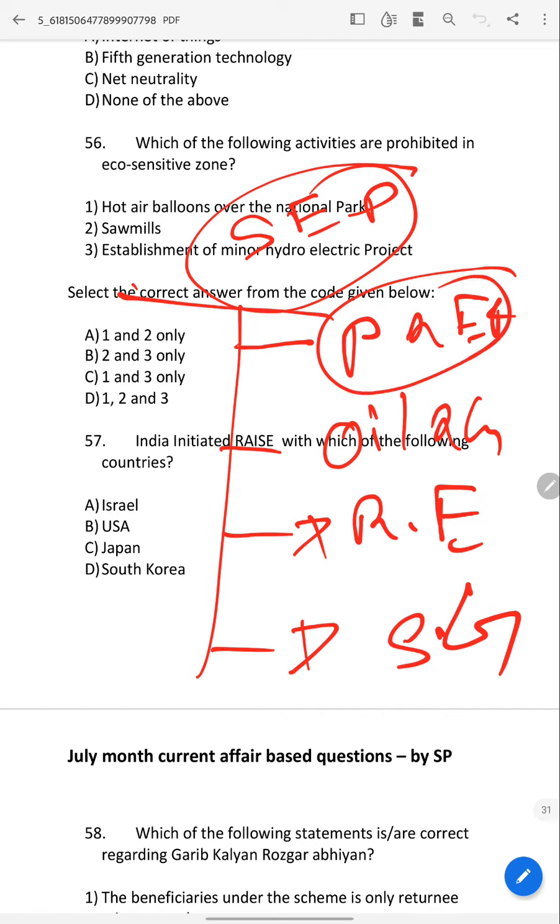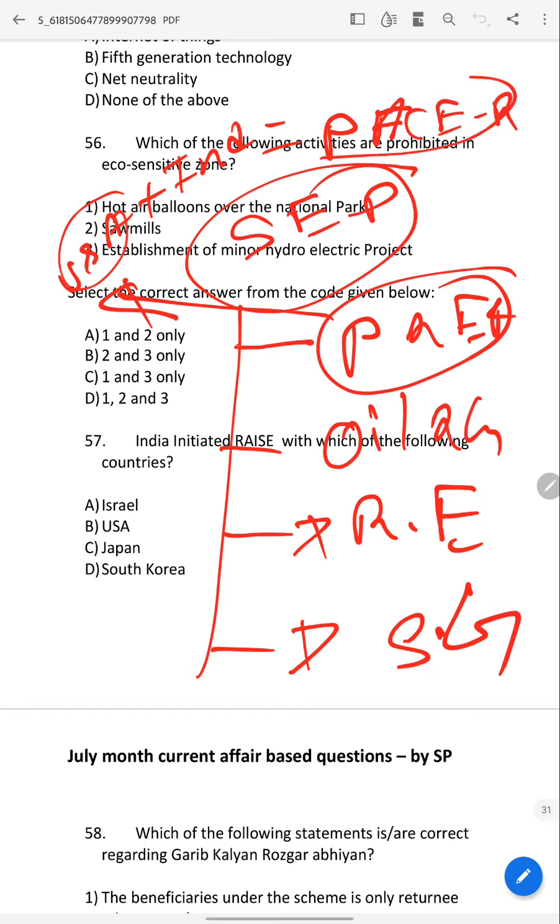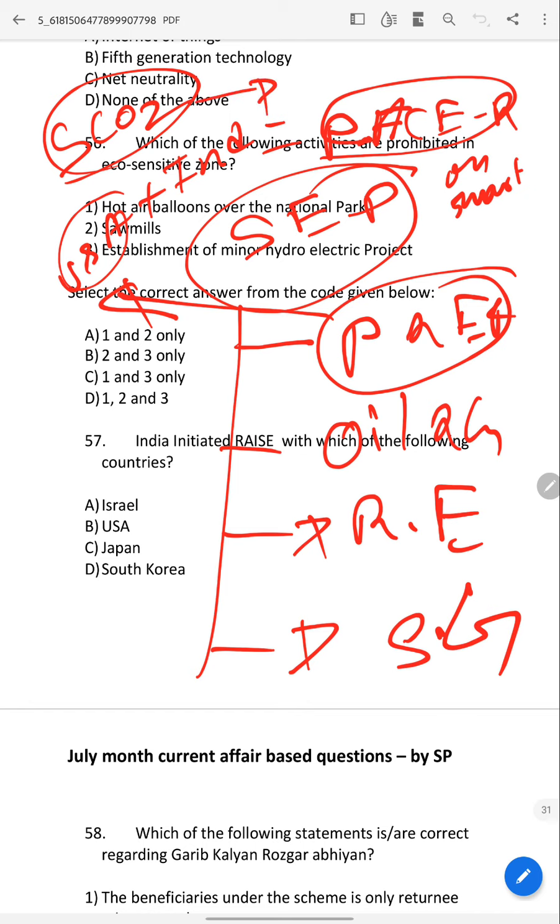To implement power and energy efficiency, USA and India have started PACR. What is this PACR? It is Advanced Clean Energy Research on Smart Grid. And supercritical CO2 also they have started. Okay, it is also for energy efficiency.